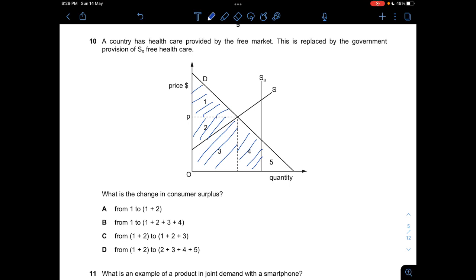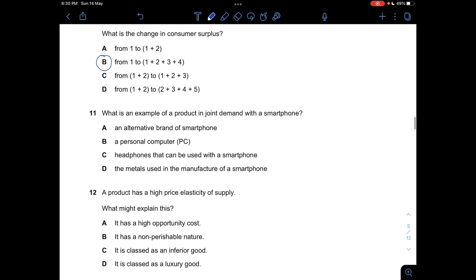And the fact that the government can only provide up to SG, not until the end here at 5. So the total consumer surplus here will be 1, 2, 3, 4. So it's from 1 to 1, 2, 3, 4. So it says B. In question 11, what is an example of a product in joint demand with a smartphone?